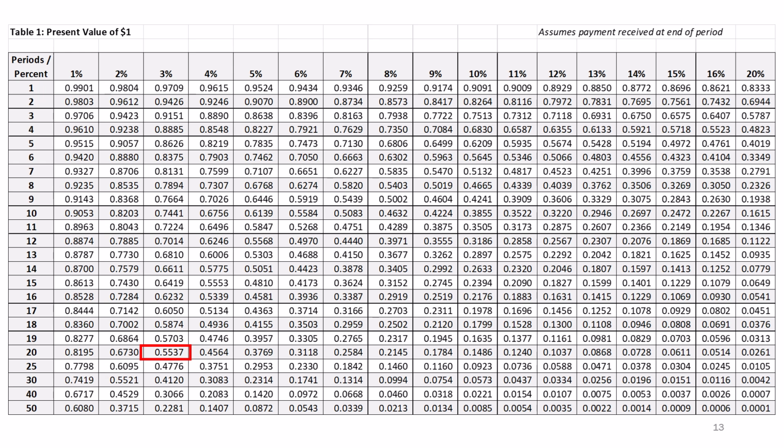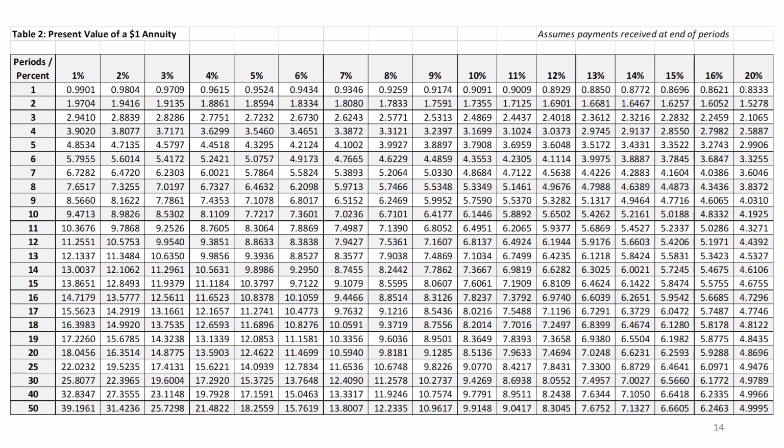So getting 10 payments at a market rate of 6% is kind of like getting 20 payments at a market rate of 3%. And in fact, those will actually be fairly similar. So if you went to 10 and then you went to 6%, 0.5584 compared to what I've got boxed here, 0.5537, they are fairly similar, but they're not exact. So when interest is paid multiple times per year, like twice a year here, we need to double the periods and cut the market rate in half.